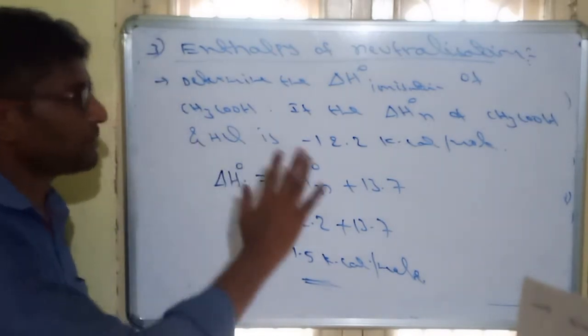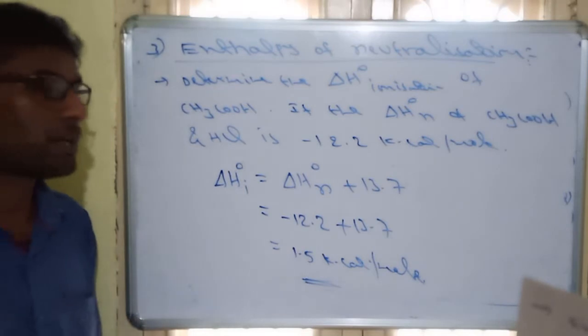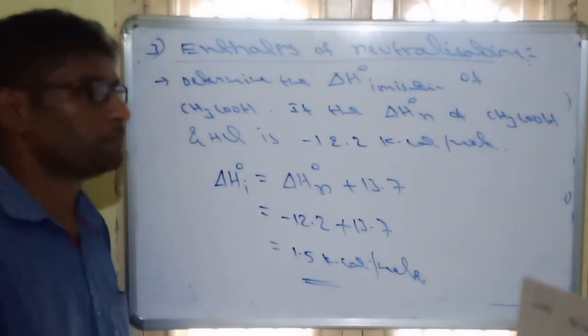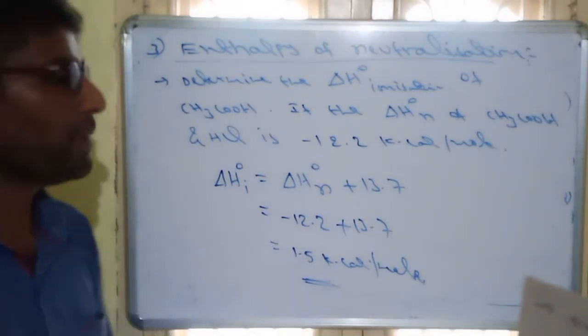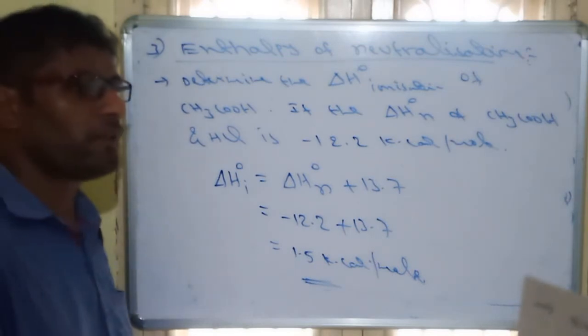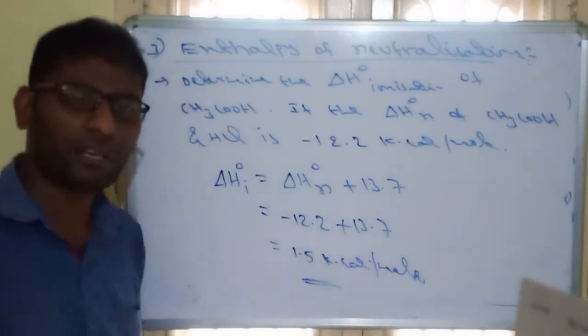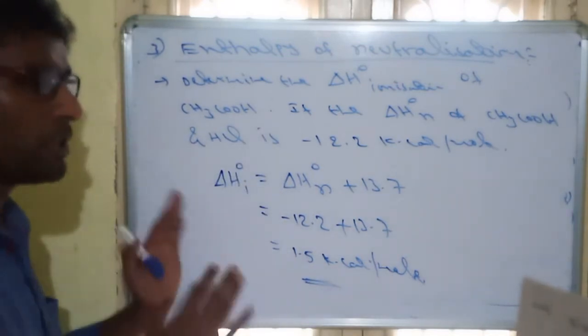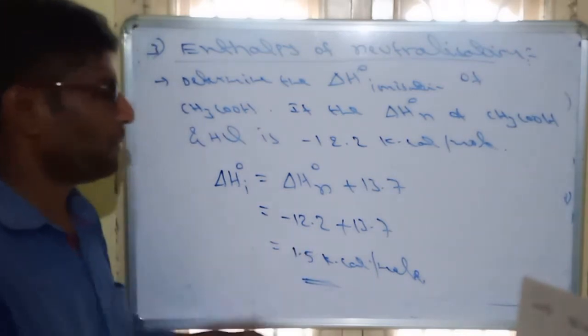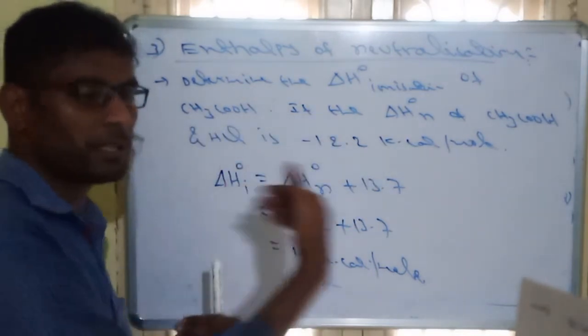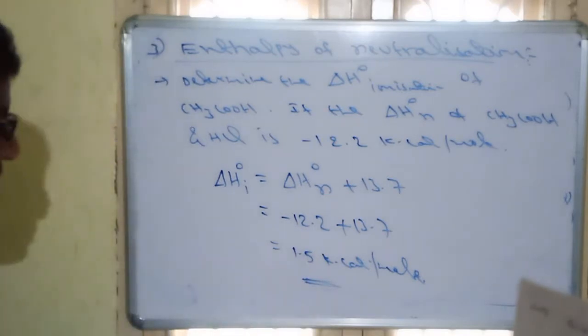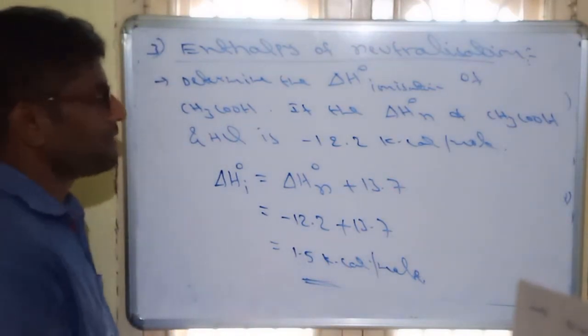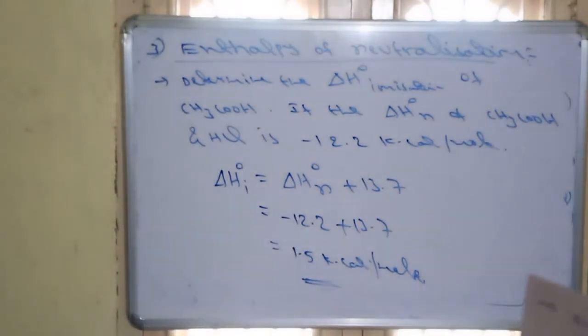So that is the third one, enthalpy of neutralization. It is applicable to neutralization of acids and bases. Even we can use a reducing agent, oxidizing agent also, no problem. So mostly we use it for acids and bases. In place of acid and base, we can use reducing agent, oxidizing agent also. So that is enthalpy of neutralization.